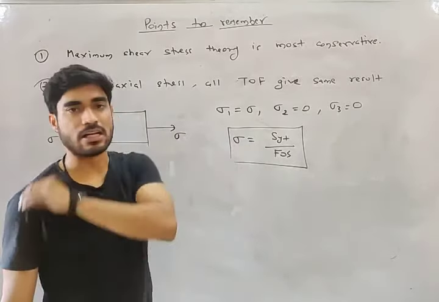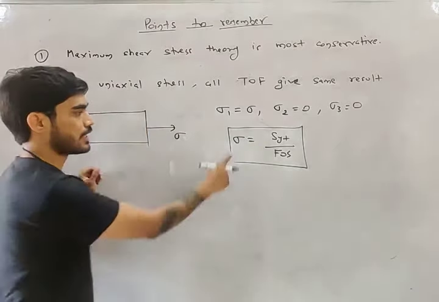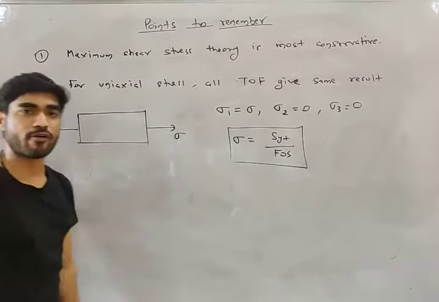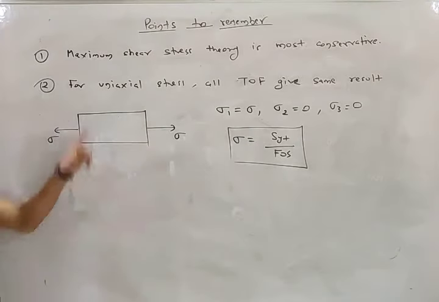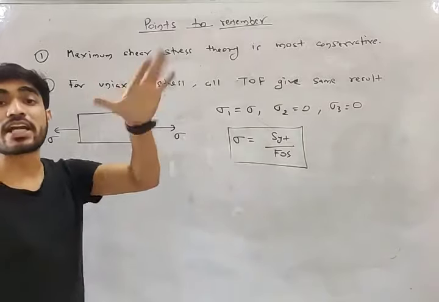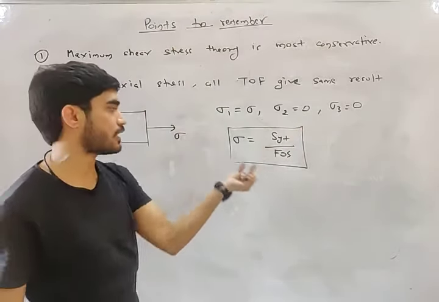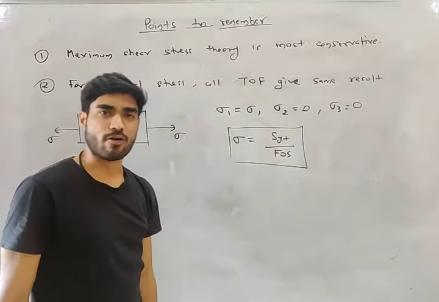You will get the same result according to all 5 theories: sigma equals SYT by FOS. Do you understand this? Second point: for uniaxial stress, you don't need theory of failure. You have a direct relation, sigma equals SYT by FOS.